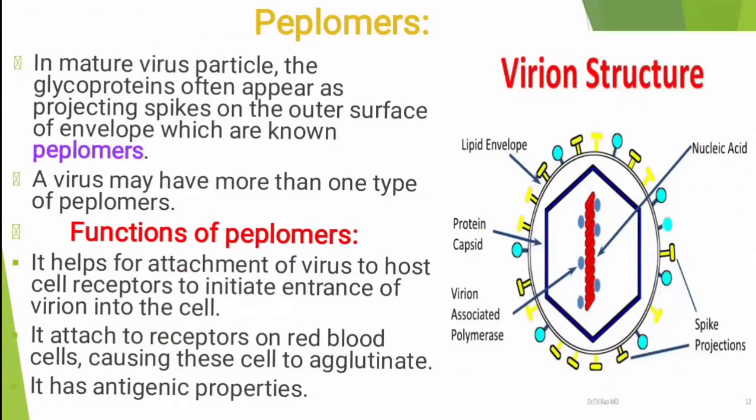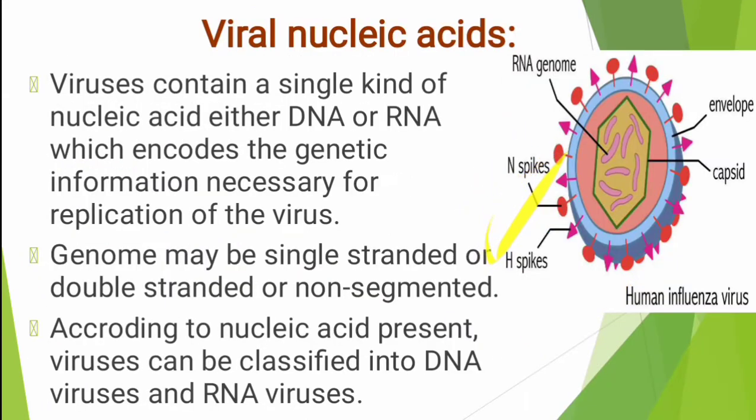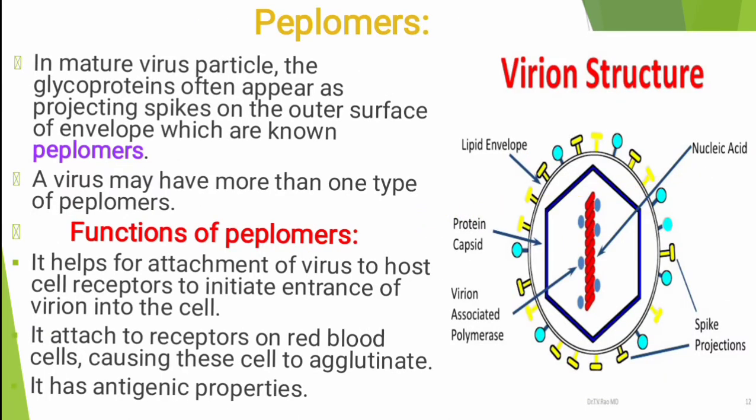Next slide. Peplomers. This is the structure of the virion or virus. Here, peplomers are the glycoproteins, and here we see some projections like pin-like structures.